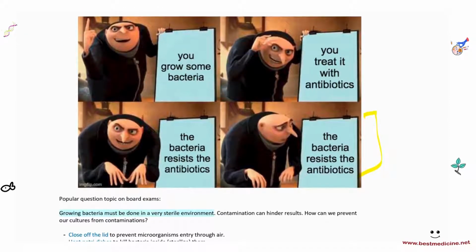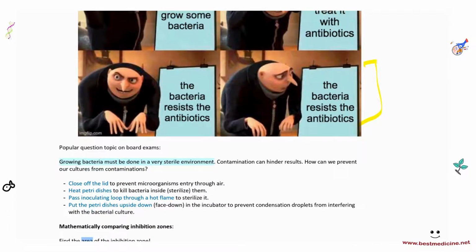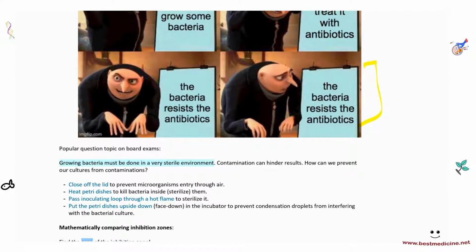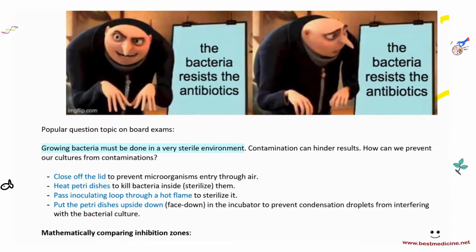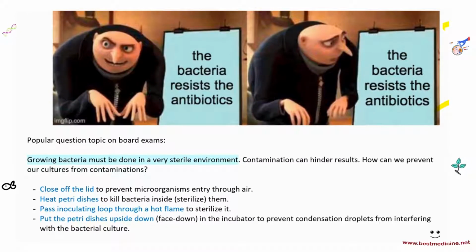Also, a very popular question on the board exams is how can we prevent the contamination of the cultures? Growing bacteria must be done in a very sterile environment because we want to isolate one kind of bacteria. If there are multiple kinds of bacteria, that can hinder our results and our tests. So we want to make sure that we only have one type of bacteria. Remember, contamination can hinder results. So how can we prevent contamination? This is a very popular question. I've seen this multiple times on the AQA board exams.